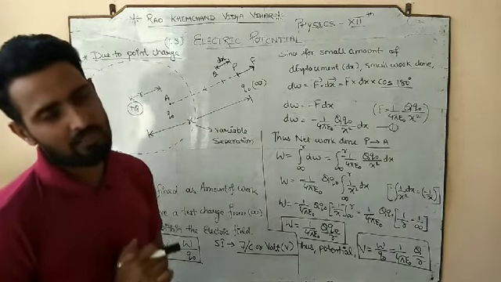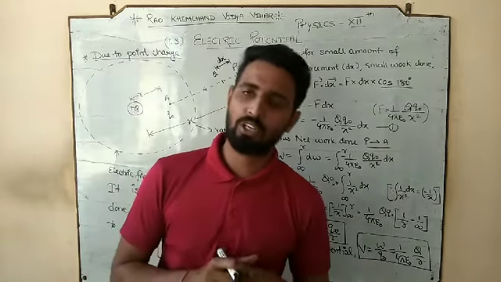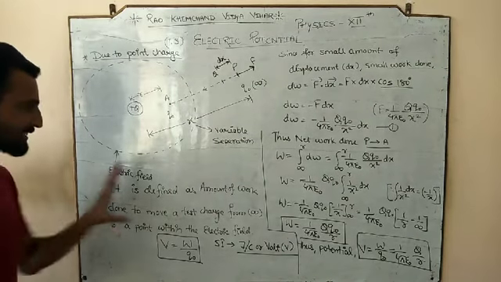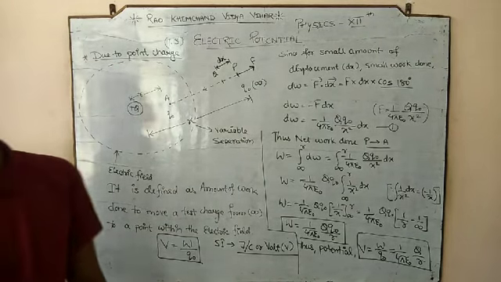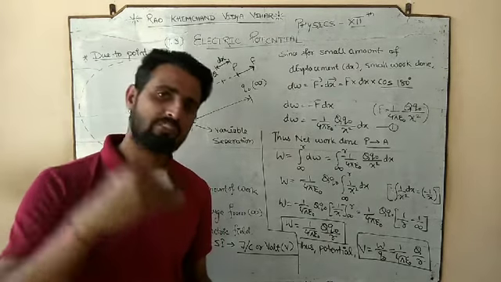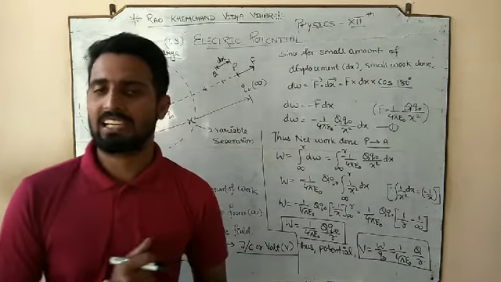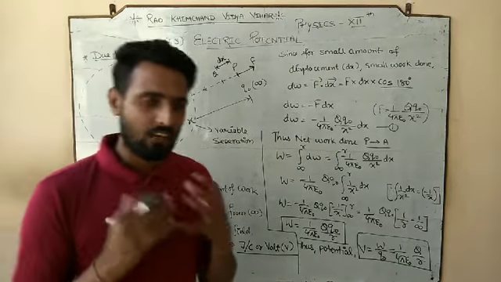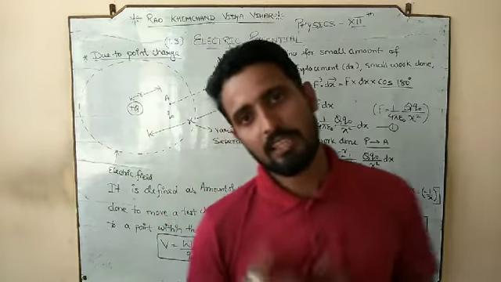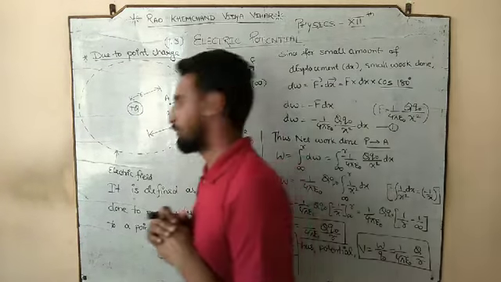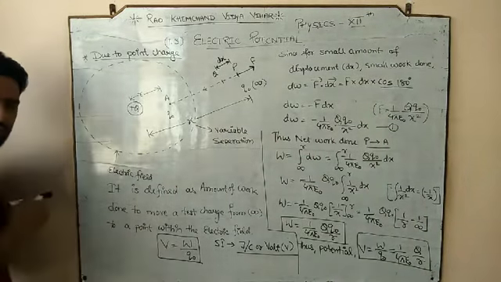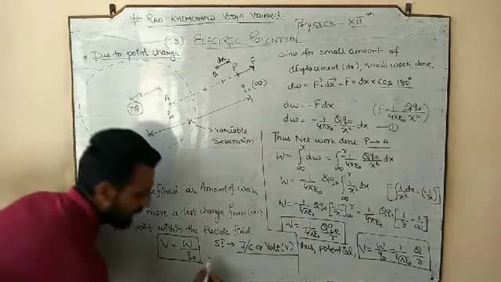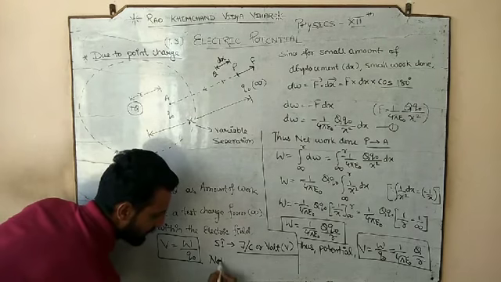So here we are done with our first topic of 1.3, electric potential, and we have studied that it is the amount of work done to move a test charge from infinity to a point within the electric field, and we have expressed it. But now there is something I want to discuss a little bit. Note down that we have written its SI unit. Let's talk about its nature.